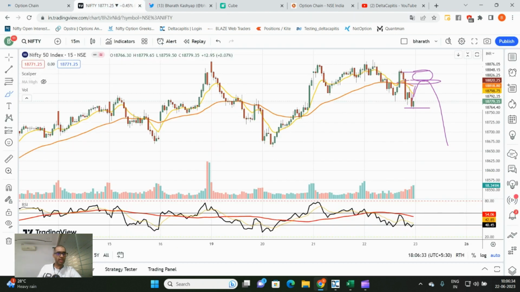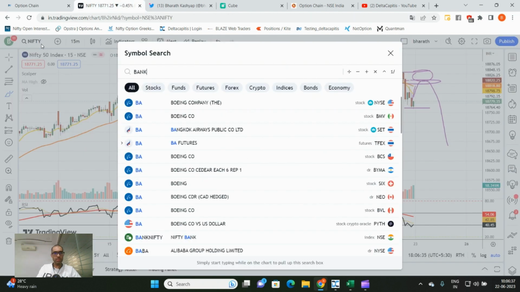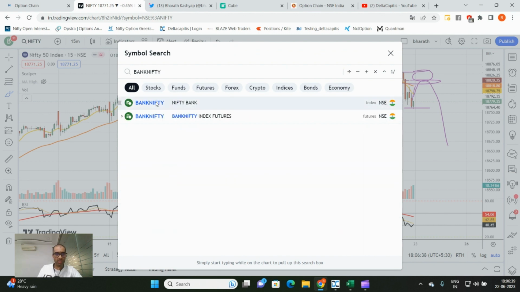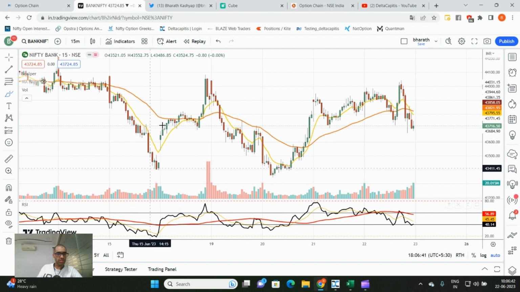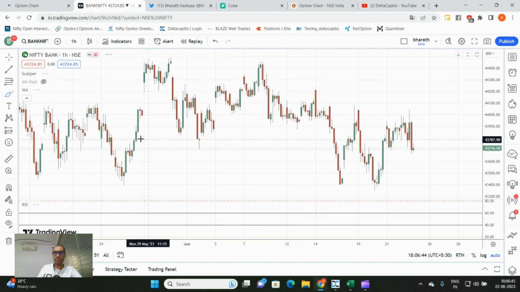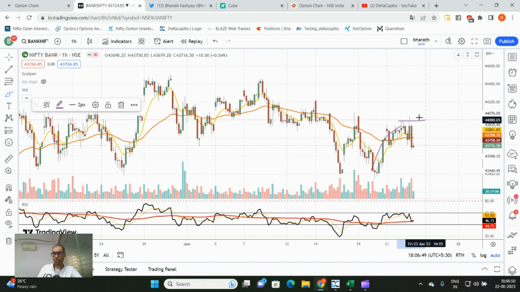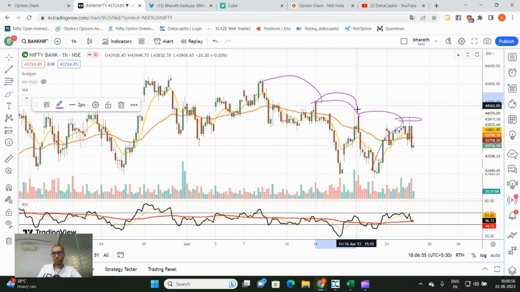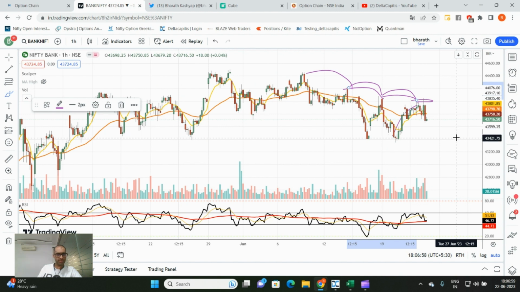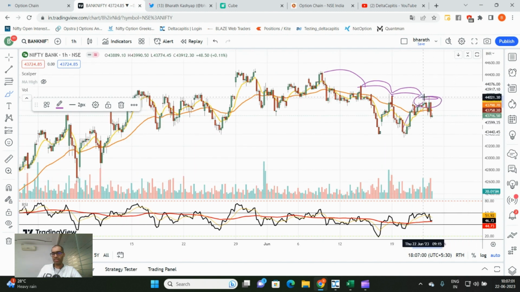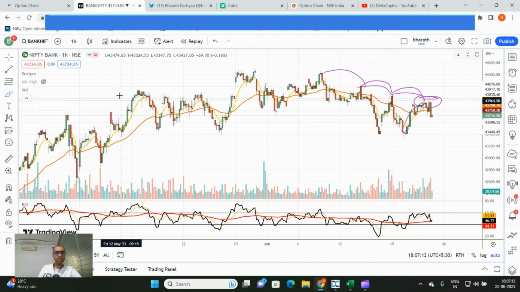Having said this, what is happening with Bank Nifty? Anyway, Bank Nifty, we were bearish. If you're following us on YouTube, on every video that I have posted, I kept telling that if this up move, if I go to an hourly chart, 2 days back, I had put up a video saying that if this rally doesn't go above 44,000, this will be a lower high in an hourly chart. So I can clearly see a lower high, lower low structure. As long as the market doesn't get back above 44,000, I will hold on to a bearish to sideways view. My target would be around 43,400. That is what I'm expecting in Bank Nifty. Bank Nifty is clearly bearish.